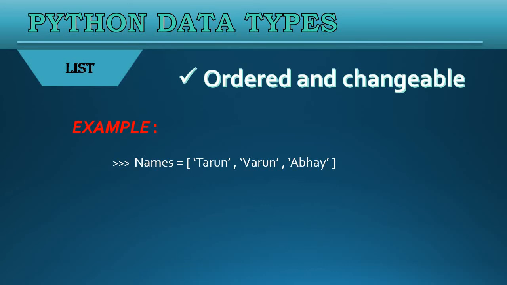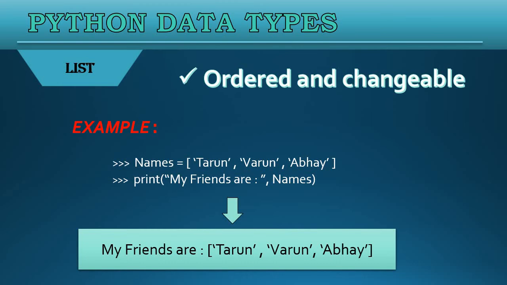Okay, now this name is a list data type. The important thing to remember here is we always write list elements into square brackets. That means we always use square brackets to write the list elements, and we always separate all the elements with a comma. Okay, let's see what it prints. Now it has printed the list which I have provided above.